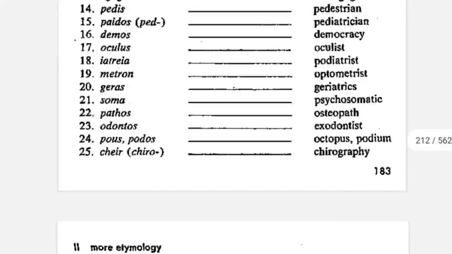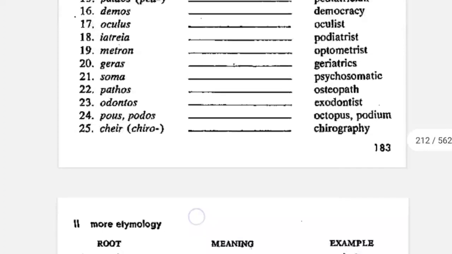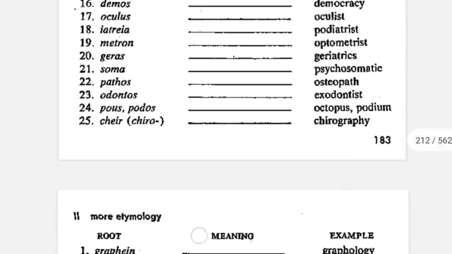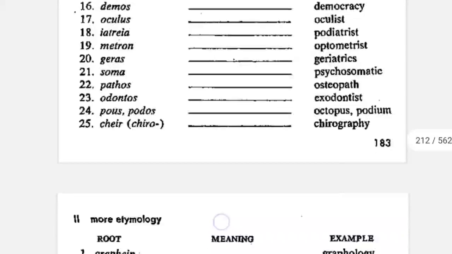The next word is pedis, which means foot. Pedestrian is someone who walks on foot. The next word is pedos, which means child. A pediatrician is a child specialist. The next word is demos, which means people. Democracy means people's rule. The next word is oculus, which means eye. Oculist is an eye specialist.